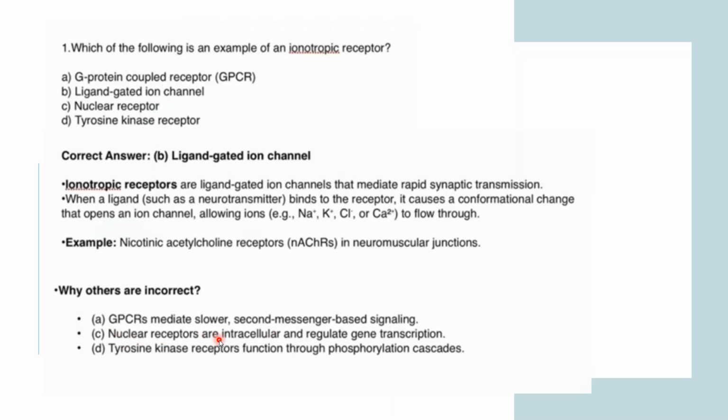Nuclear receptors are intracellular and regulate gene transcription. So this nuclear receptor, as the name suggests, is present in the nucleus. It is present intracellularly and regulates gene expression, gene transcription, as we have talked about the steroid binding to your receptor molecule inside the cell, right? And the tyrosine kinase receptor functions through phosphorylation cascades. Yes, we have already seen how they are phosphorylating this particular protein molecule. That is why the ionotropic receptor example is the ligand gated ion channel.